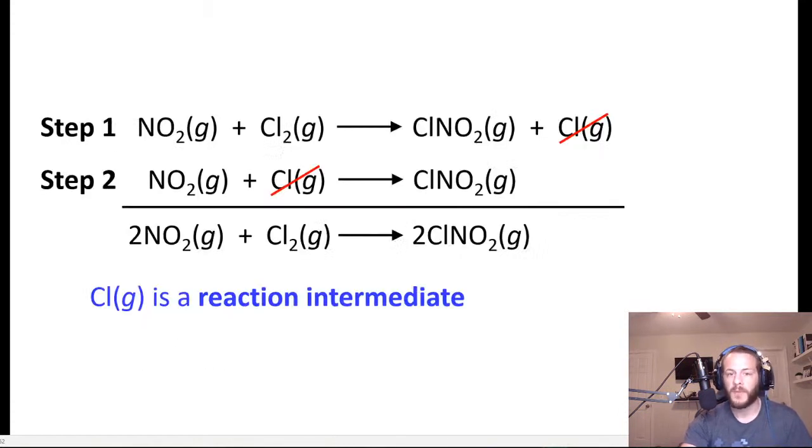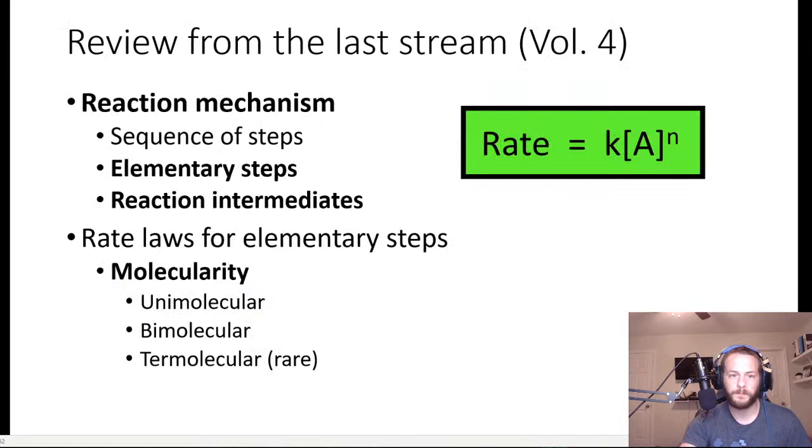So for instance, this is the reaction that we looked at right here, which is a 2-step reaction. In the first step, you have NO2 reacting with Cl2 to become ClNO2 and just plain old Cl. And then if you look closely, you'll see that that Cl is consumed in the following step of the reaction. So it doesn't appear anywhere in the balanced chemical equation, but nonetheless, it plays a very, very important role in the overall reaction. So that's what a reaction intermediate is. I'm pretty sure you get the idea, so we can move forward.